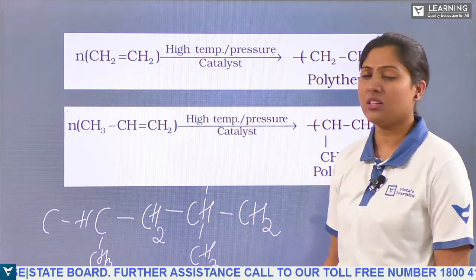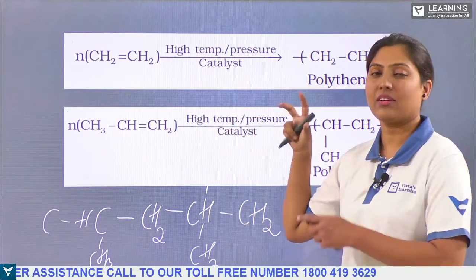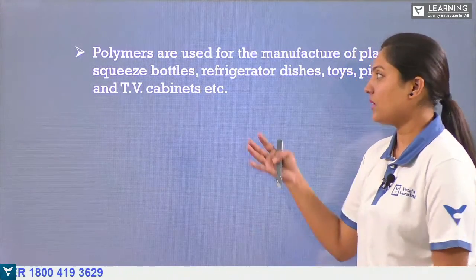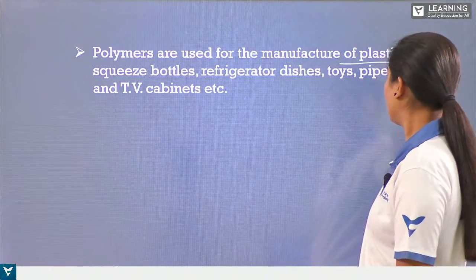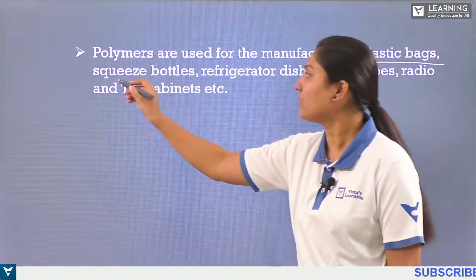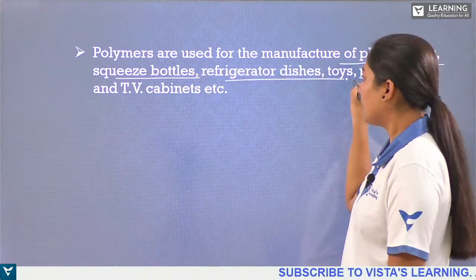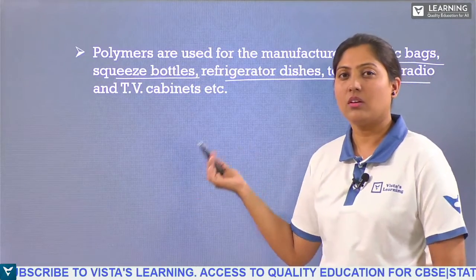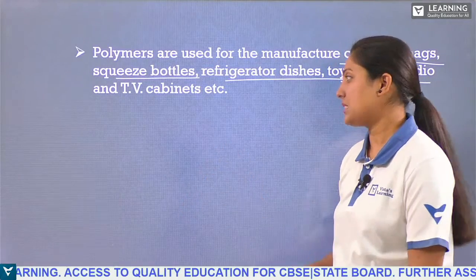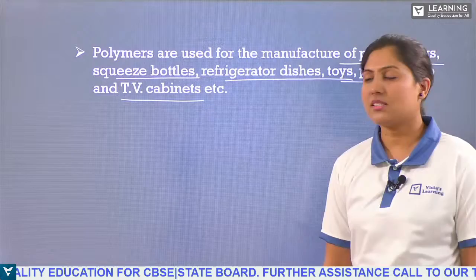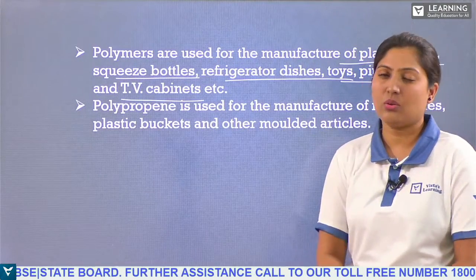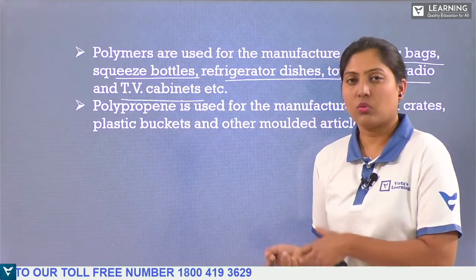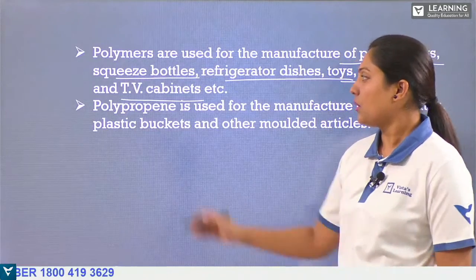This is how the polymerization takes place, and you need to remember it requires high temperature, high pressure, and a catalyst. So as we know, these polymers are used to manufacture plastic bags, and we have the quiz bottles, even the refrigerating dishes that you keep in, we have the toys, pipes, radio, and many things using these plastics, and even TV cabinets use these polymers. One thing we need to know, these plastics are not recyclable, or these plastics are not biodegradable. So we have to reduce using these plastics.